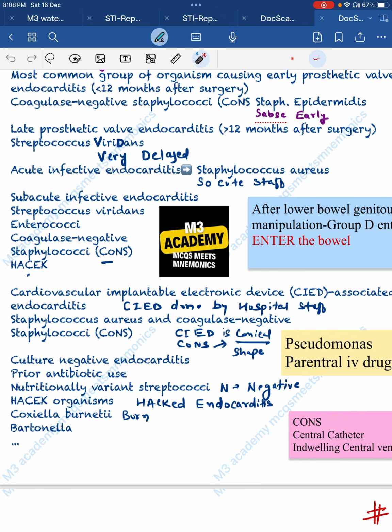Coagulase negative Staphylococcus. Now, culture negative endocarditis: when you use antibiotics, the organisms are killed. Nutritionally variant Streptococci: if there is no nutrition, no culture media, so culture is negative. Now, HACEK organisms, you can remember endocarditis got hacked means culture negative. Coxiella burnetii, all bacteria are burnt out, destroyed in burning, so culture negative. And Bartonella, again you can remember like bird, so culture negative.